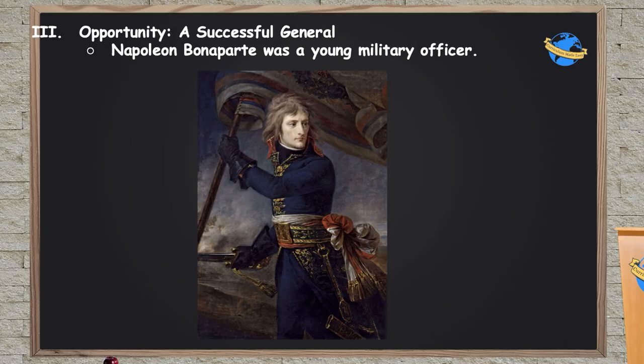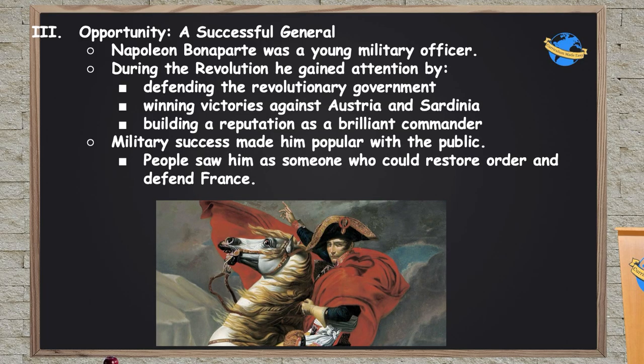Enter into this fray a young Napoleon Bonaparte. There he is. Look how handsome that man is. He was a young military officer in the French army, so he was in the king's army as an artilleryman. During the revolution, he gained a lot of attention by defending the revolutionary government from the king's army. That's right, he switched sides early on to join the revolutionary army to defend it against the king's army.